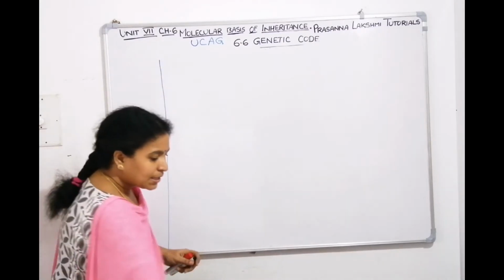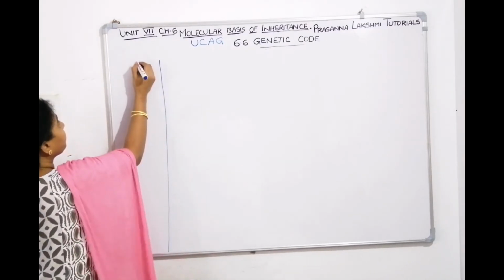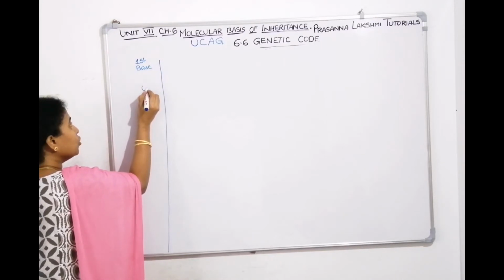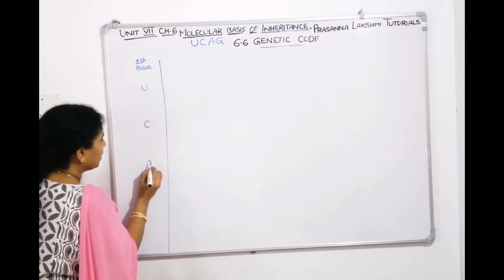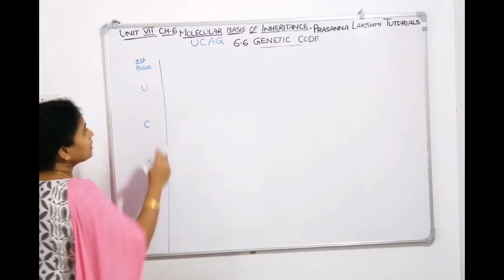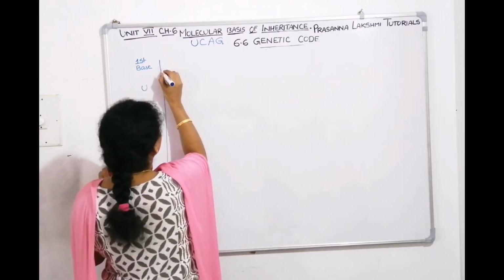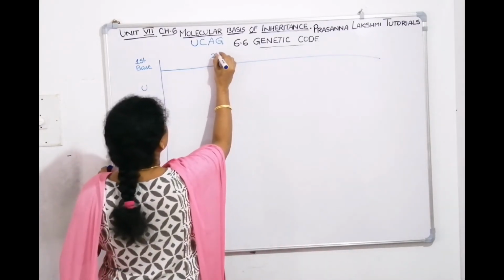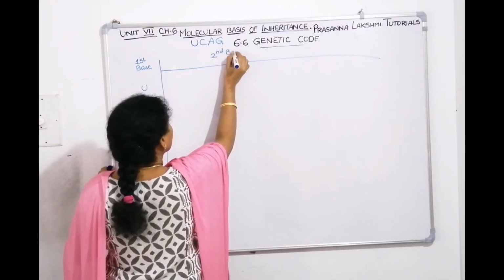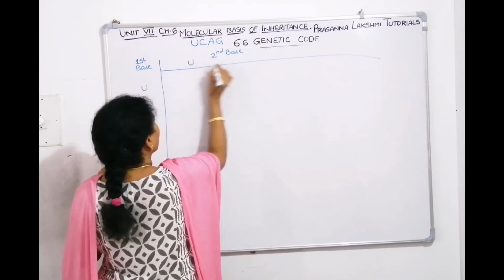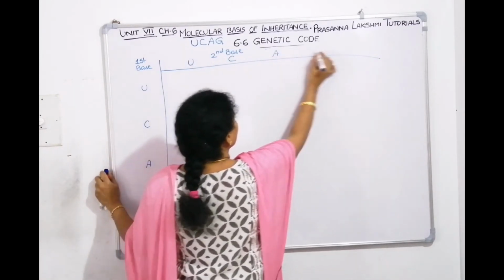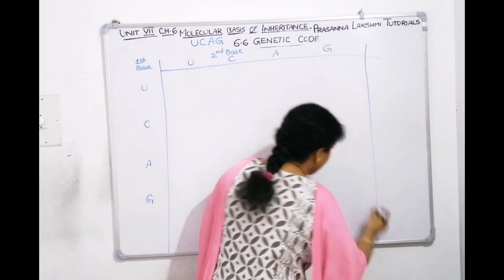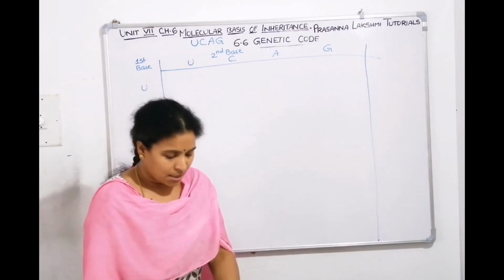What is the first base? It is U, C, A and G. The second base, we will write it horizontally. This is the second base: U, C, A, G. Third base, we will write it here. So our third base is again U, C, A, G.